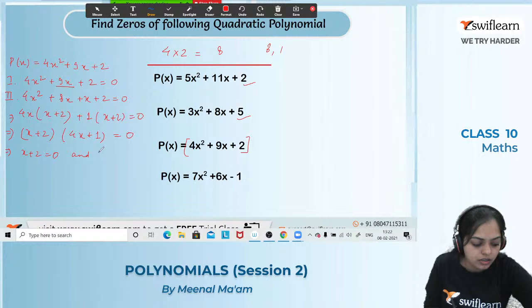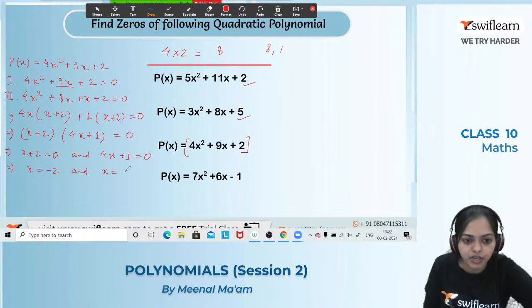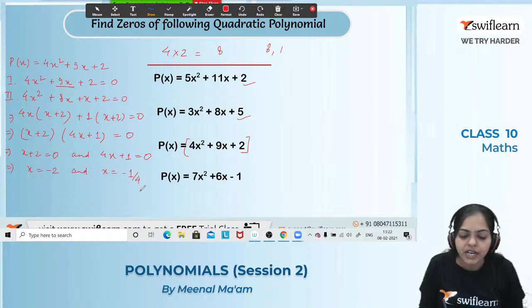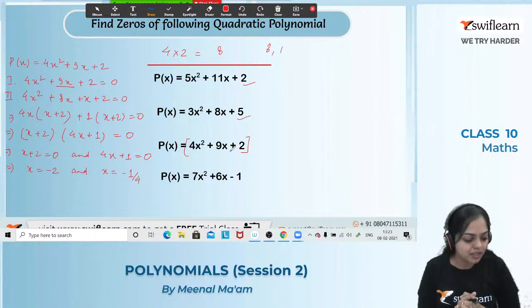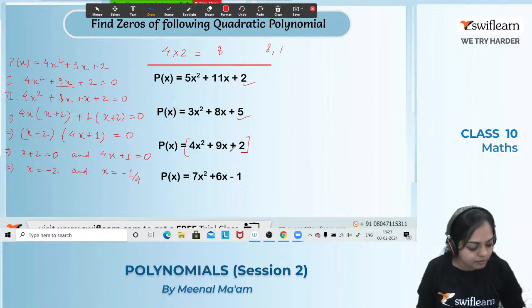Okay. Now when we solve this, what will we get? x equals minus 2 and x equals, when I shift this 1, minus 1 by 4. So what do you all say? Minus 2 and minus 1 by 4 are the zeros of p(x), that is 4x square plus 9x plus 2. So the answer is x equals minus 2 and x equals minus 1 by 4 are the zeros of 4x square plus 9x plus 2. Got it, everyone? Okay, till here any doubt?